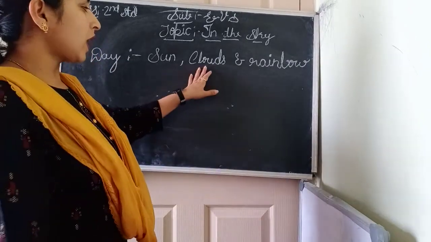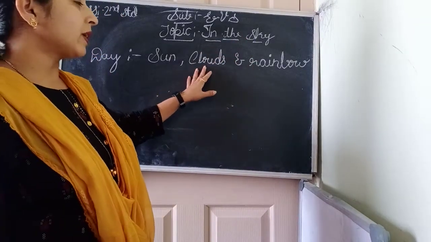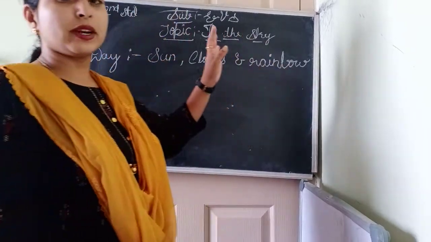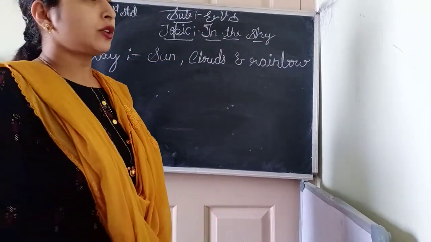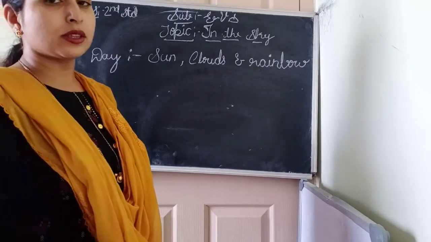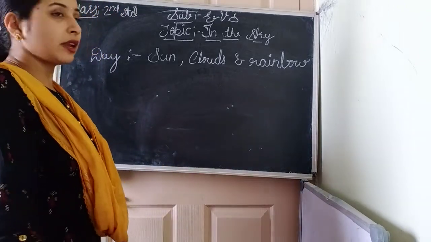Clouds are in the form of gases and water vapors. When clouds become heavy, we get rain in the form of raindrops. Rainbow: sometimes when it rains during the sunlight, a rainbow appears in the sky. A combination of 7 colors is called a rainbow.